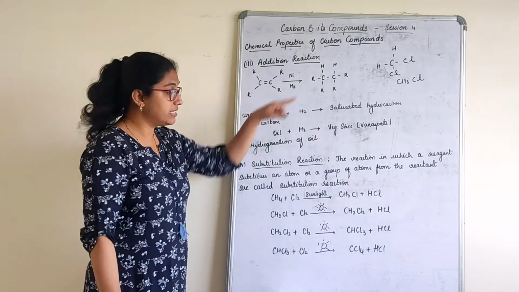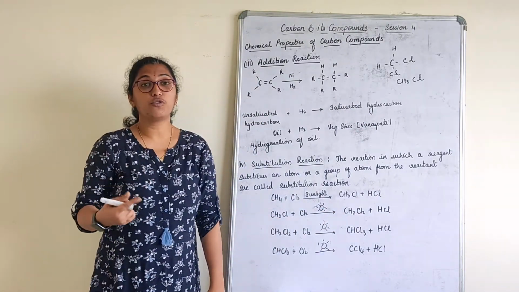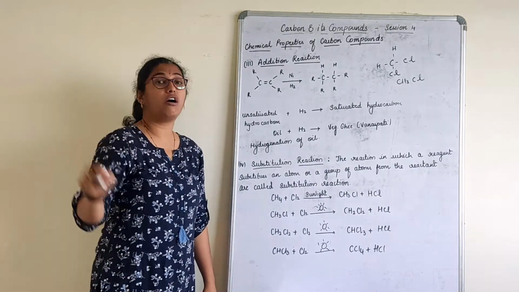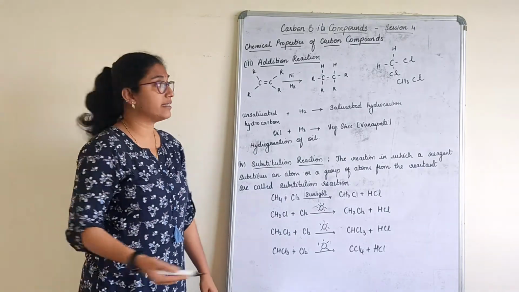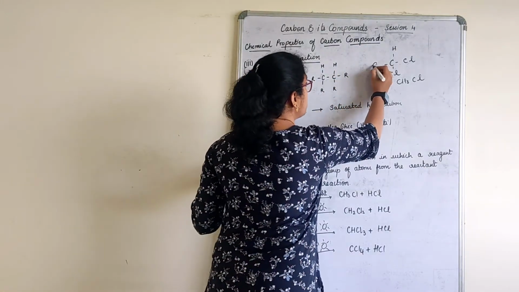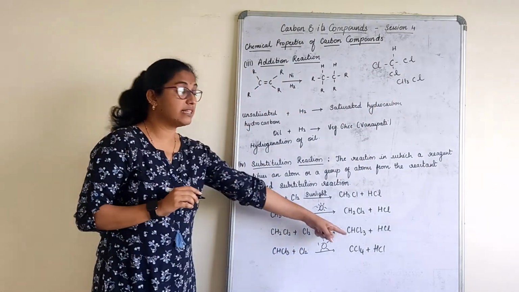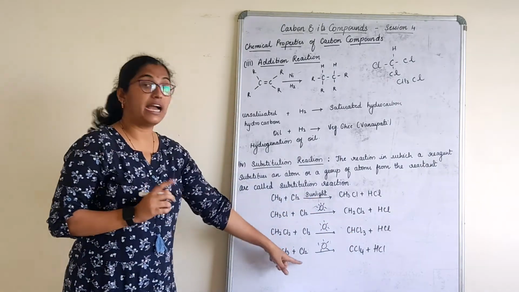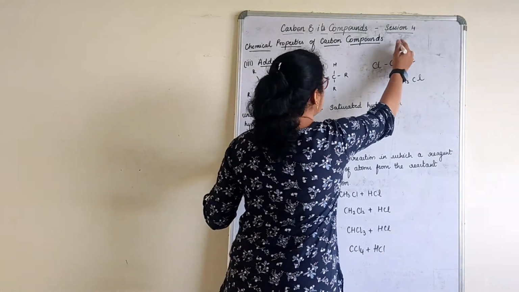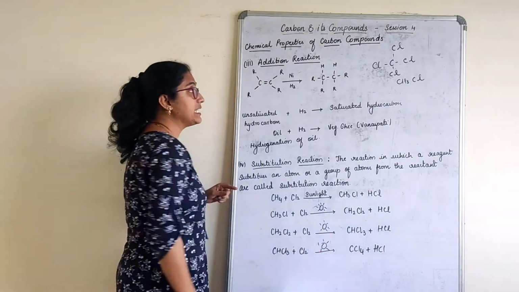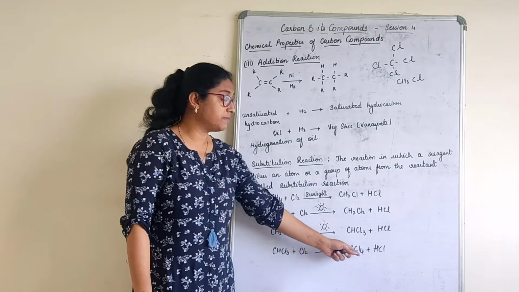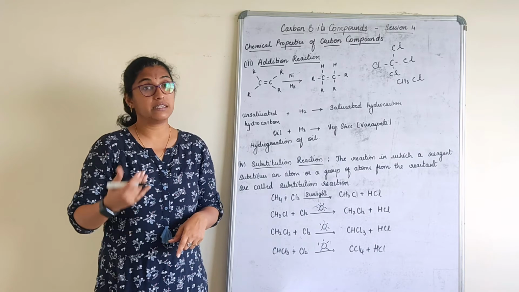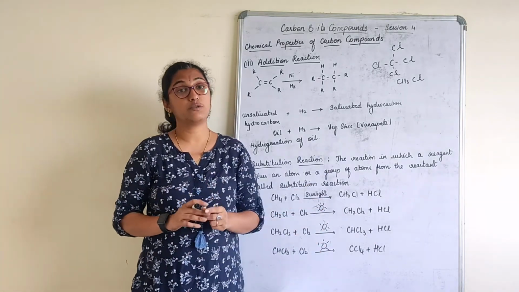CH2Cl2. For this, till when do we have to go on adding? We have to go on adding until chlorine substitutes all the hydrogen atoms. Till then you have to go on adding. So one more Cl I will substitute here, so I will get CHCl3. One more hydrogen atom is there. Further, if I add another chlorine atom in the presence of sunlight, what do I get? I get CCl4. What is CCl4? Carbon tetrachloride. So with the help of substitution reaction, carbon tetrachloride is obtained. This is called substitution reaction.